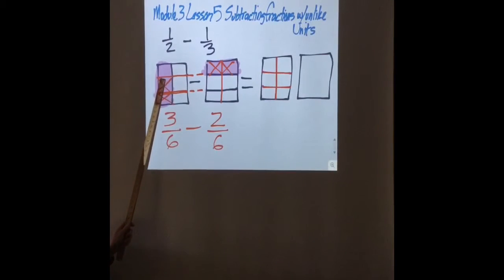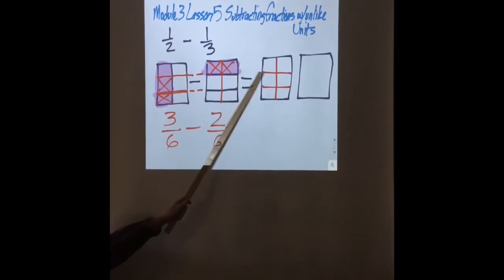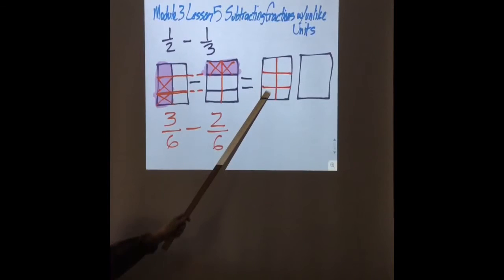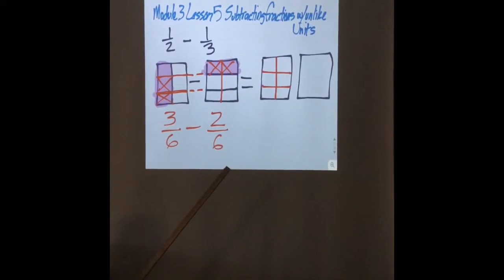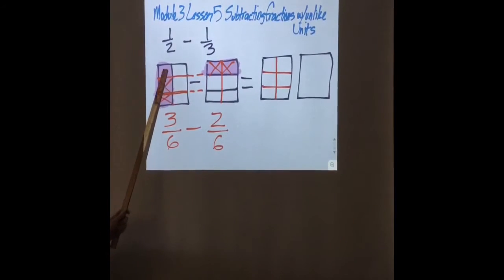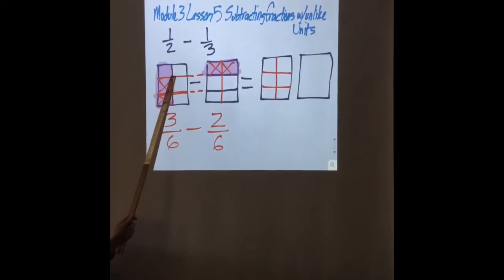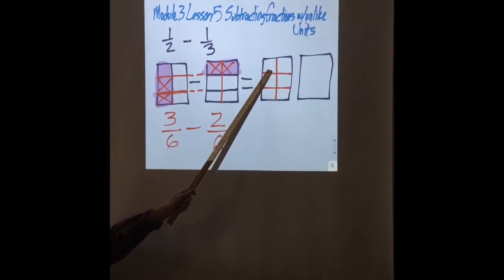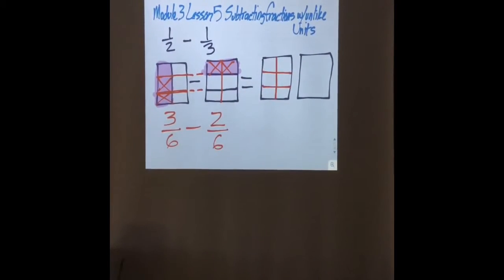How many units do I need to shade in? How many units? 1, 2. Okay, well, it looks like this one was crossed off here. This one was crossed off here. So I only have how many units left? I only have 1 unit left. So I should shade in how many units? 1 unit. So what's my answer? 1/6.